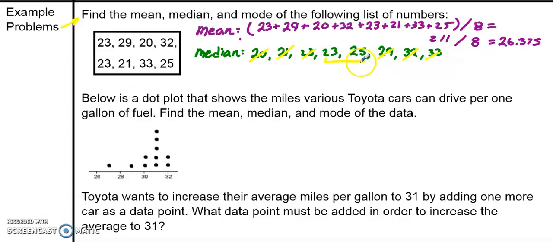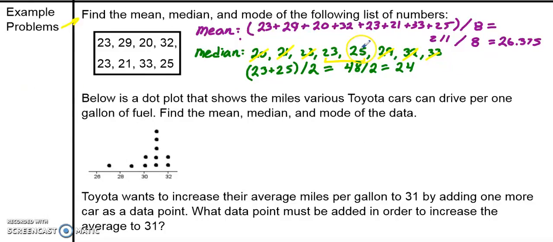Now, if I had one number in the middle, that would be my median, my middle number. But since I have two, I need to go halfway between 23 and 25. One way to do that is to just add them together and divide by 2. So 23 plus 25 is 48, and then 48 divided by 2 is going to be 24.